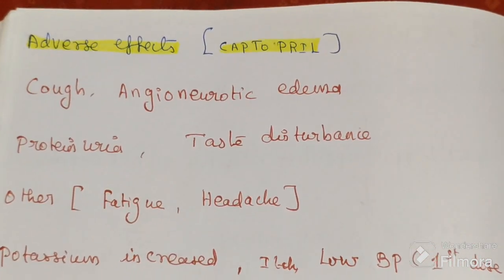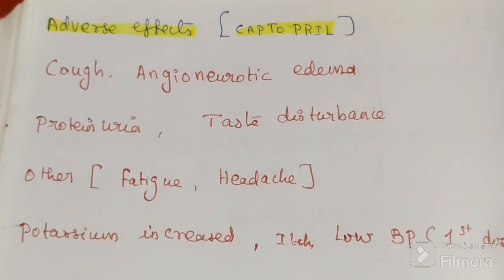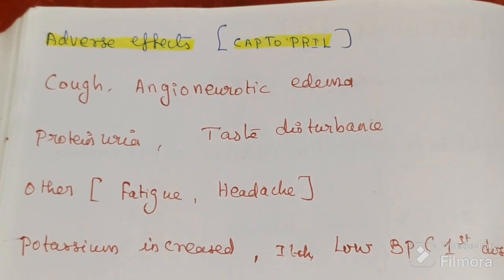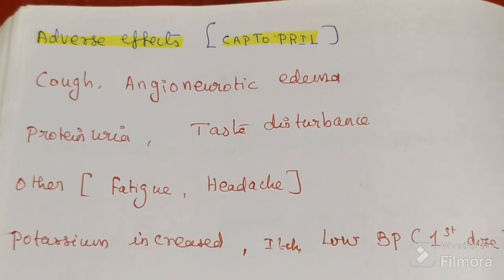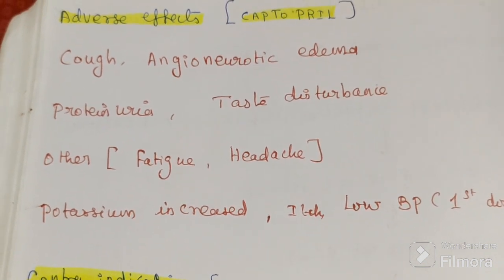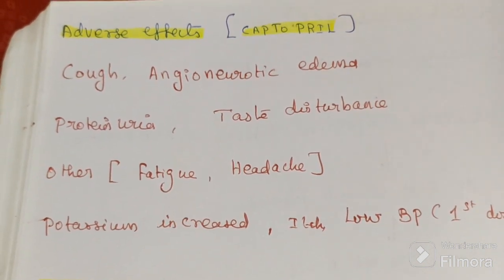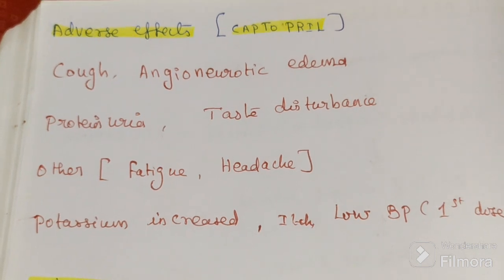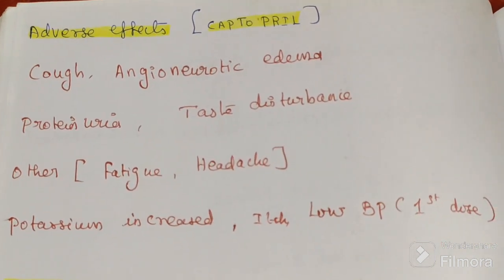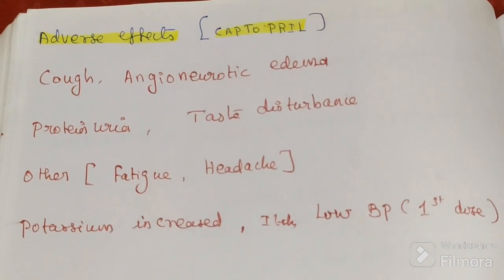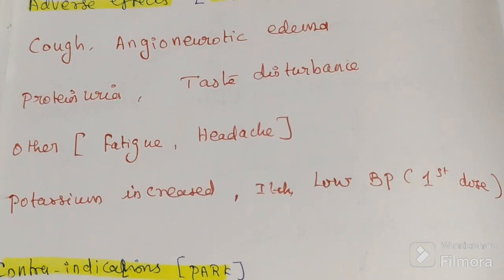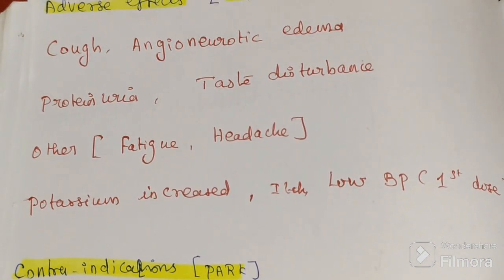Cough, angioneurotic edema and itching, these are the side effects of the bradykinin and substance P. Then proteinuria, then others: fatigue and headache. Then P stands for potassium increased, that means hyperkalemia. Then L stands for low blood pressure, first dose.